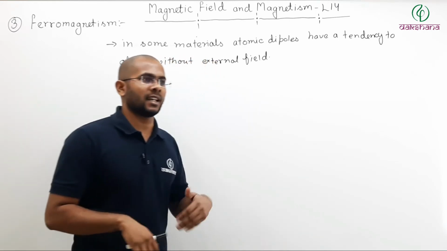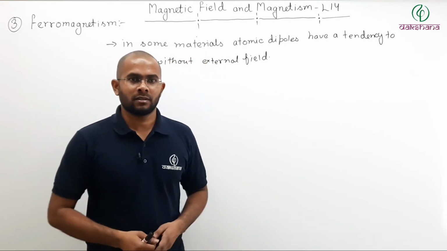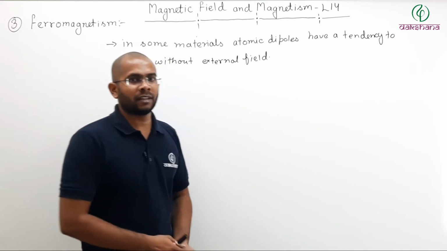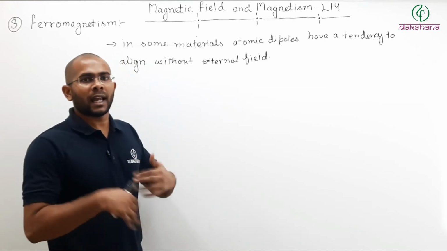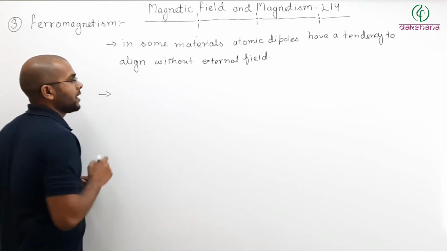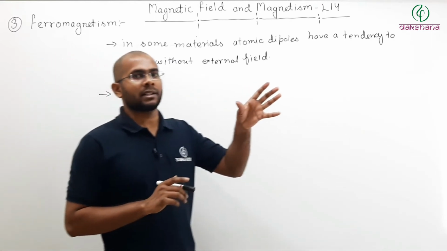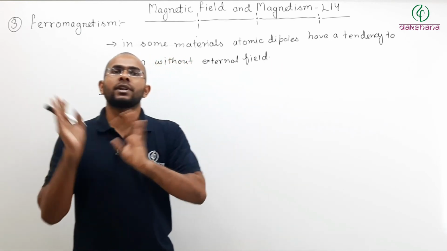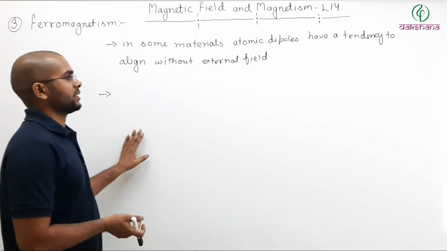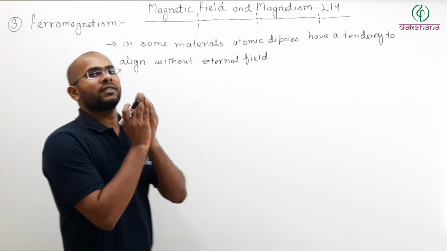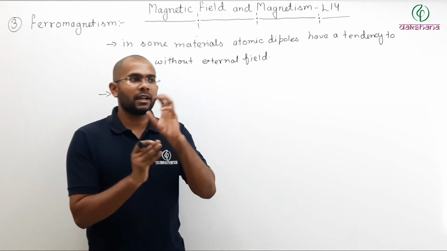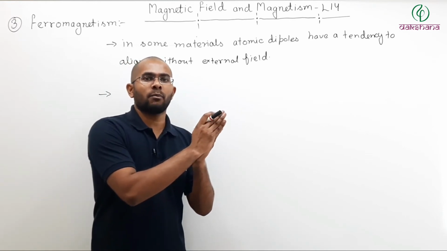Now when we are saying align themselves, align to what? In case of paramagnetic, they align themselves in the direction of field. Here we are saying that there is no field. So align to which direction? Let us see what happens here. In case of paramagnetism, every atom has its own direction of atomic dipole moment. But in case of ferromagnetism, a number of atoms club together, and every atom will have the same direction of dipole moment.